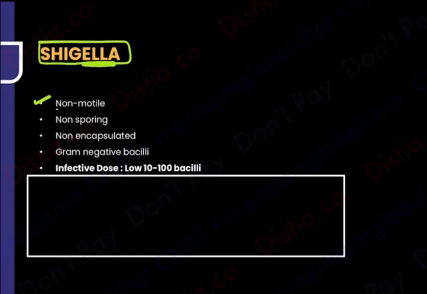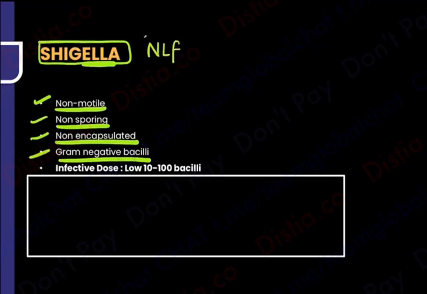Yaad hai? This is not going to have any motility, not going to have any sporing, not going to have any capsule, not going to be positive. Sab no, negative. Shigella, Illa is how we had learned. So sab kuch no. And what is its fermentation ability? It is a no lactose fermentation, of course. That is also no. Shigella was all Illa having stuff.